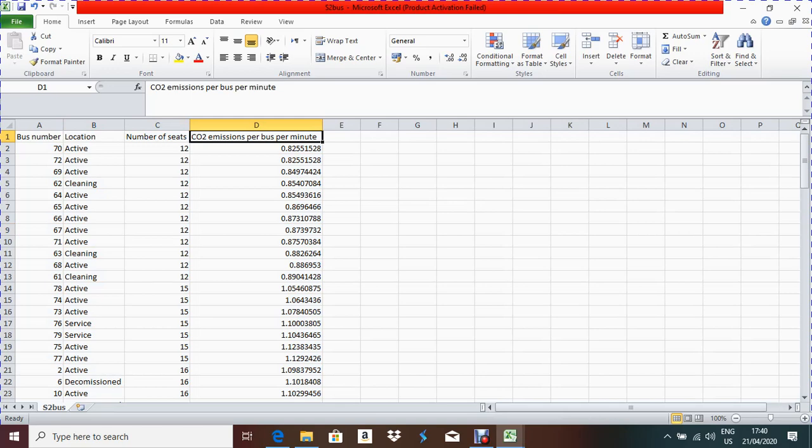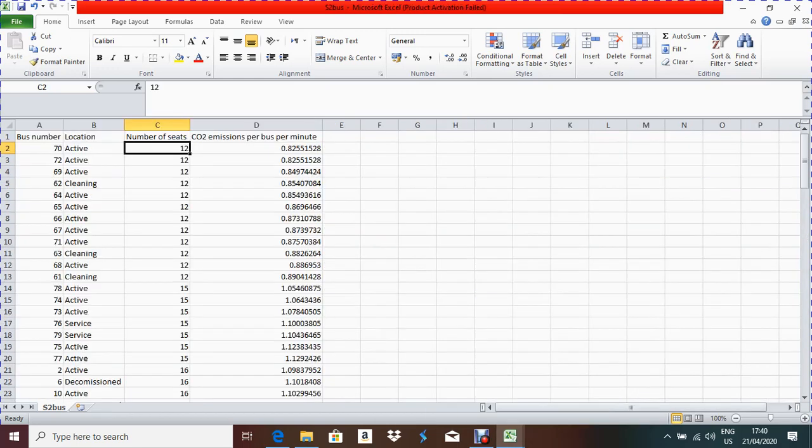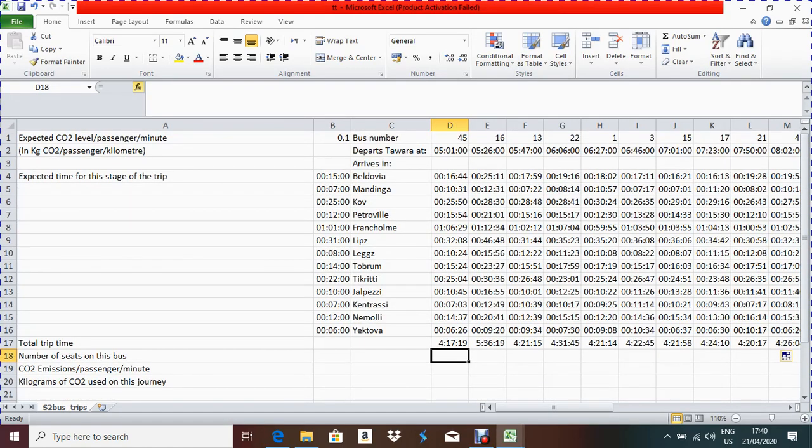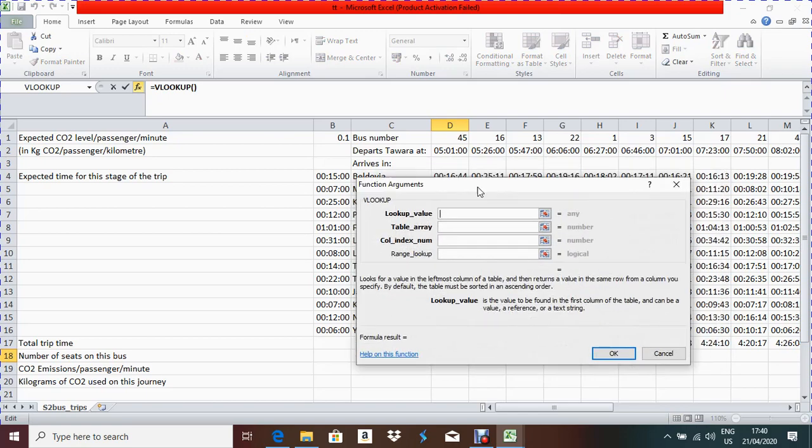So what we can do, we have to extract the seats data from here and put it in our main file. The data is given in a vertical way in the other file. So for bringing this data into your main file, you have to use the VLOOKUP function. So fx VLOOKUP. What will be my lookup value?